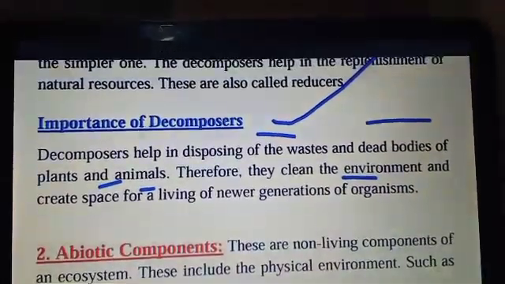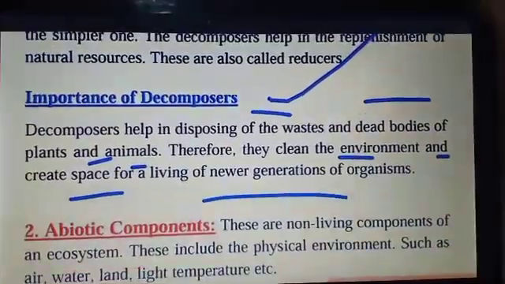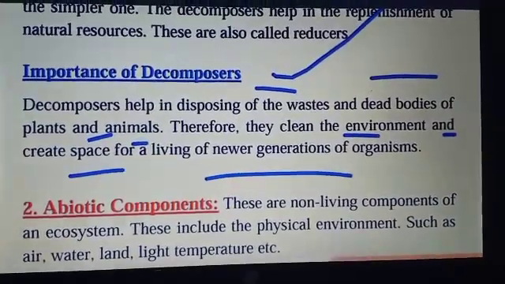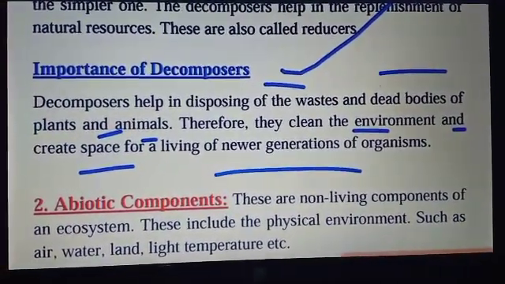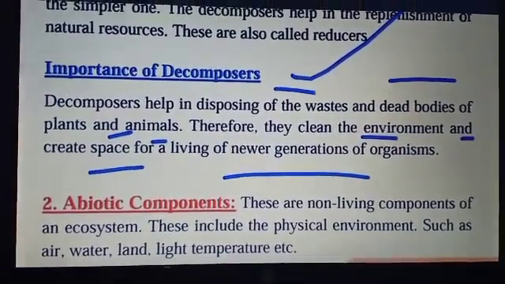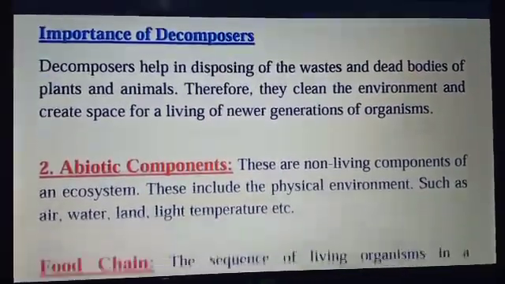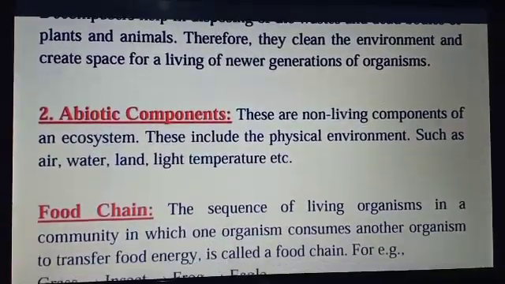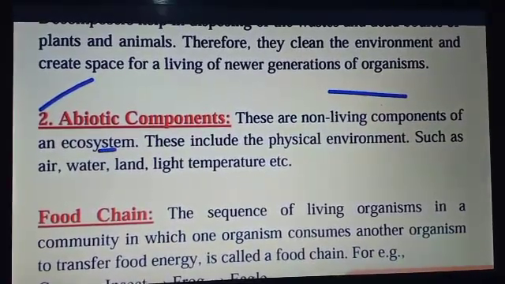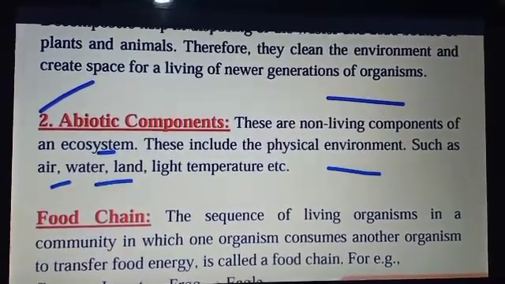So if asked in the exam to write down the importance of the decomposer, then you have to write that the decomposer helps in disposing of the waste and dead bodies of plants and animals. Therefore they clean the environment and create space for the living of the newly developed new generation. Now this is all about the biotic components.